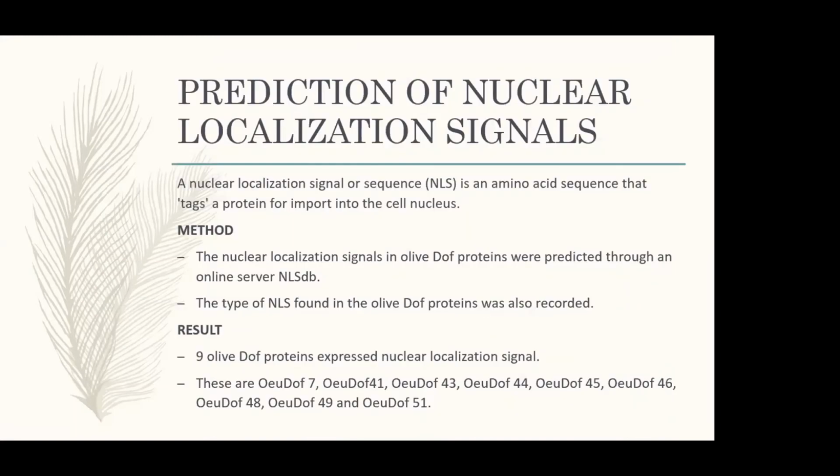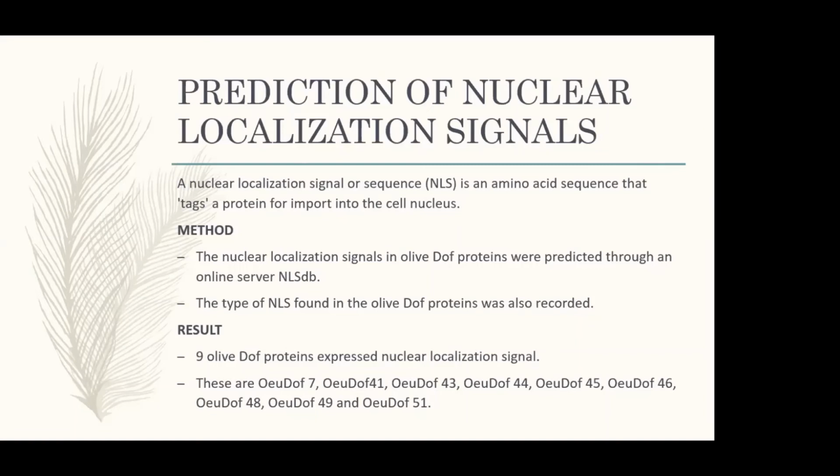Nuclear localization signals are basically amino acid sequences that tag a protein for import into the cell nucleus. It basically tells us whether the protein is designated to the nucleus after its formation or not.